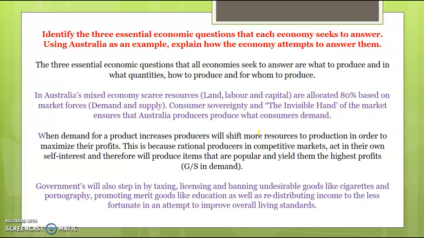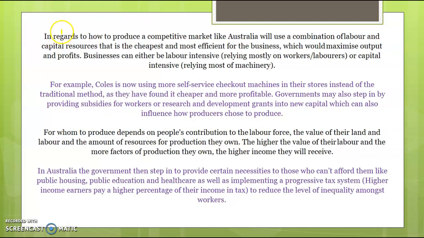And that's pretty much it. This goes through all three of the key economic questions. I don't think I'll go through all that in detail, but if you get that question, you'll start with what to produce, then talk about how the market does and then how the government intervenes, which is what this stuff is here. Then talk about how to produce, a combination of land and capital, use a good example, and for whom to produce, talking about the contribution to the production process, and then how the government intervenes through that.